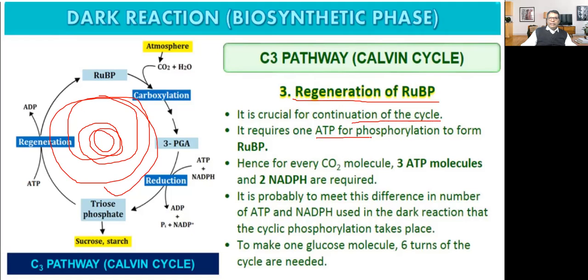It is crucial for continuation of the cycle. It requires one ATP for phosphorylation to form RUBP. How many ATP are required? One ATP is required. Hence, for every carbon dioxide molecule, 3 ATP molecules and 2 NADPH are required. So there is a great requirement to fix one molecule of carbon dioxide. It is probably to meet this difference in the number of ATP and NADPH used in the dark reaction that cyclic phosphorylation takes place.